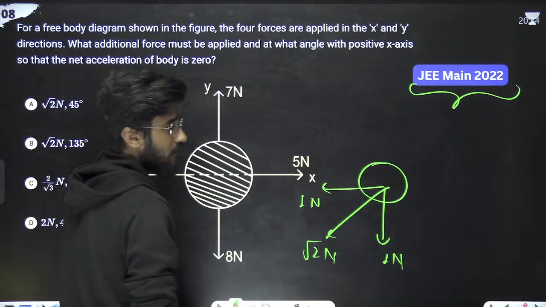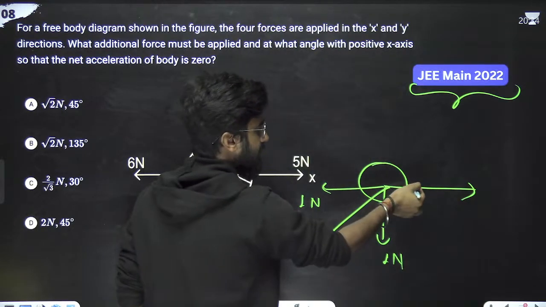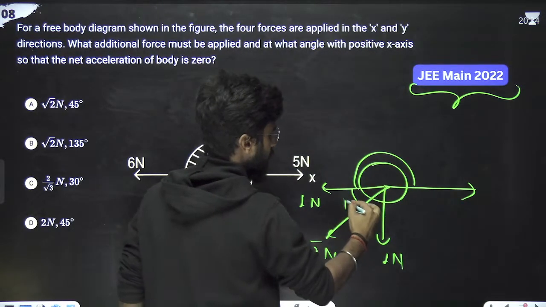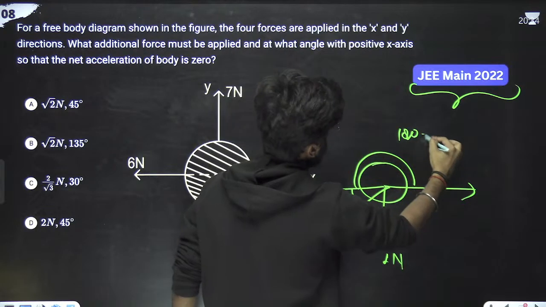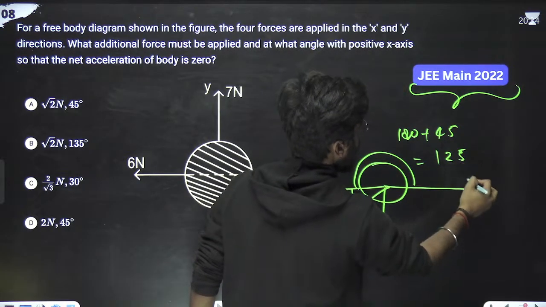Root 2 Newton means this can be correct. But the angle is what? You can directly say this angle is 180 plus 45, which is 225.